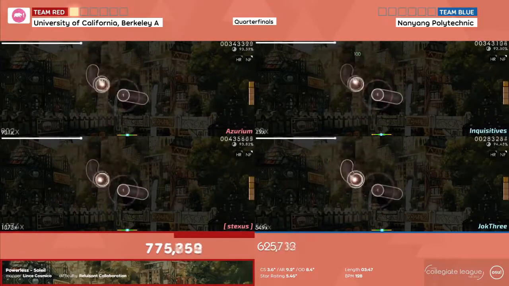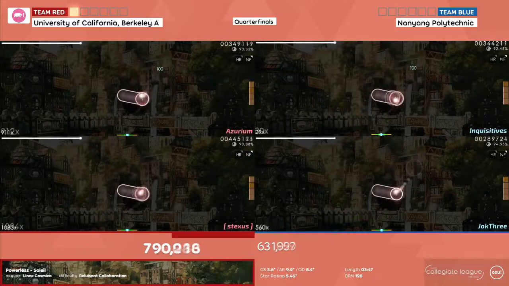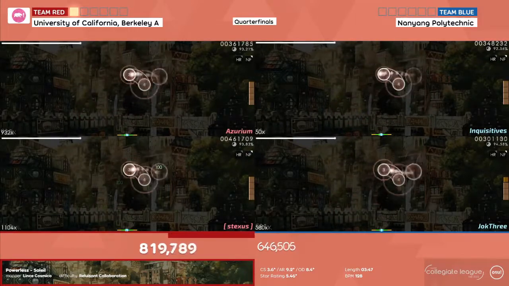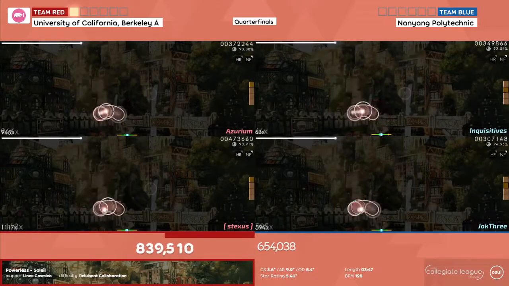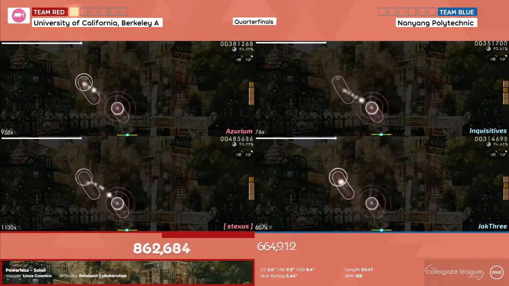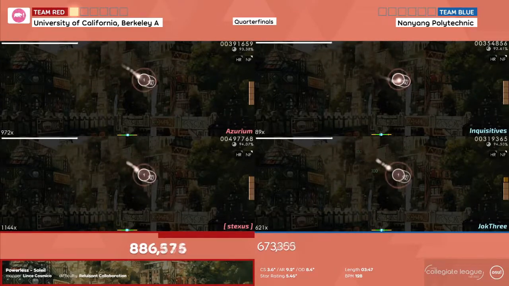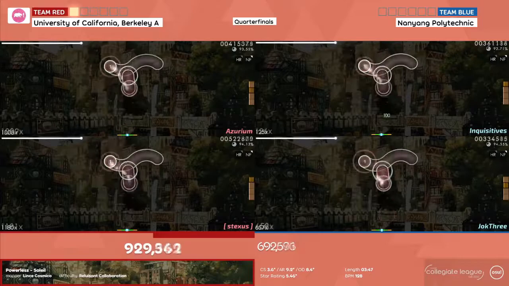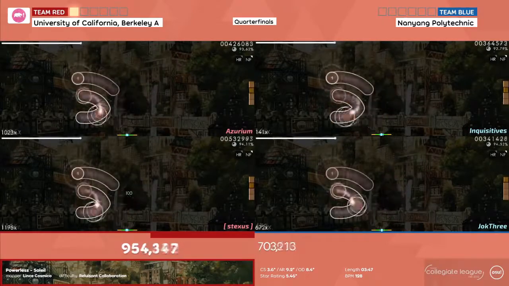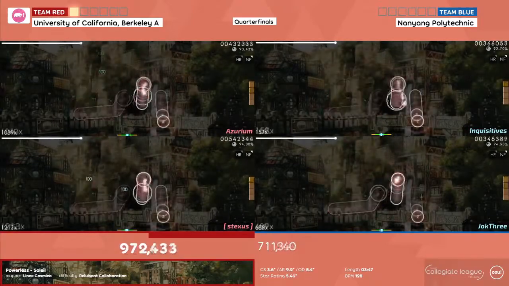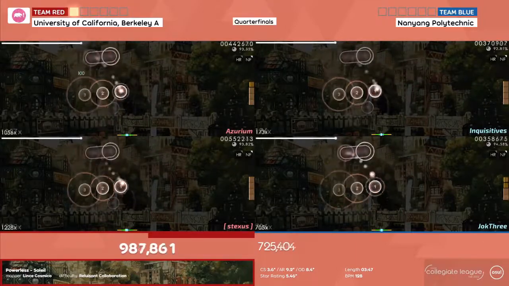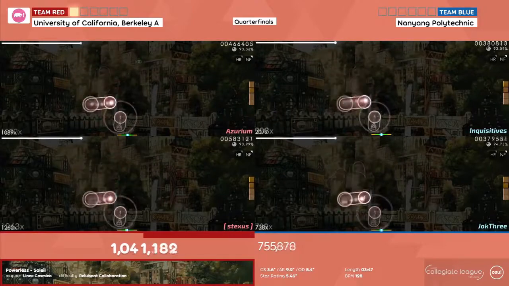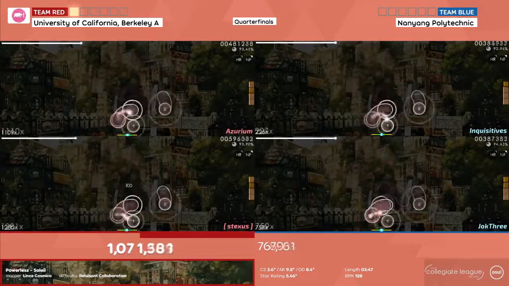Alrighty. This is a question for Azurium, more specifically. The score was 4-4, and you were playing the last 2 maps. The first map, I believe, was Double Time 3 from Nanyang's pick, and the last one was Palette, Nomad Dree. What was your mindset going into the last 2 maps, knowing that you guys may have to potentially play a tiebreaker?